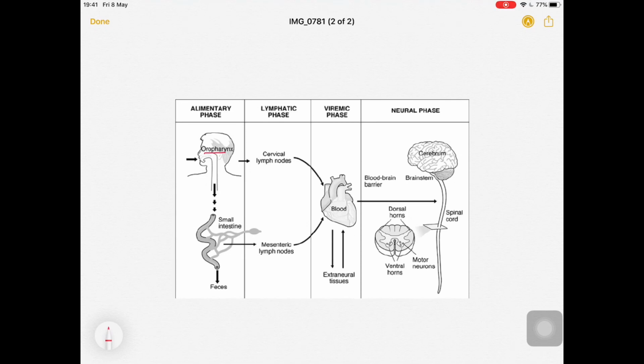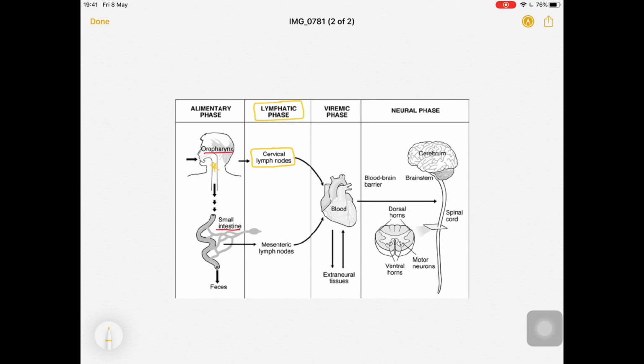So this is the oropharynx, this is the small intestine. Virus will be making its entry over it. Some of the virus from the oropharynx will be making its way, facilitating their way into the cervical lymph nodes. So this is the lymphatic phase.